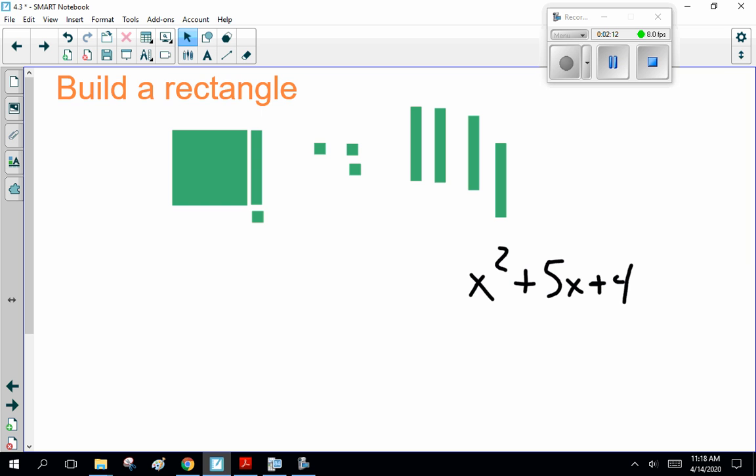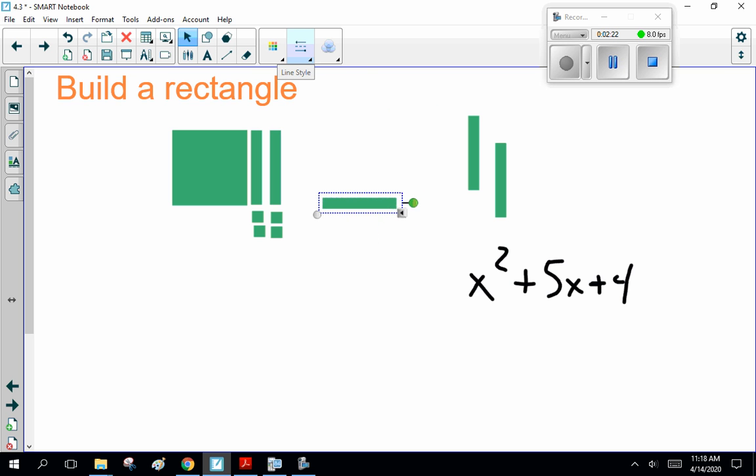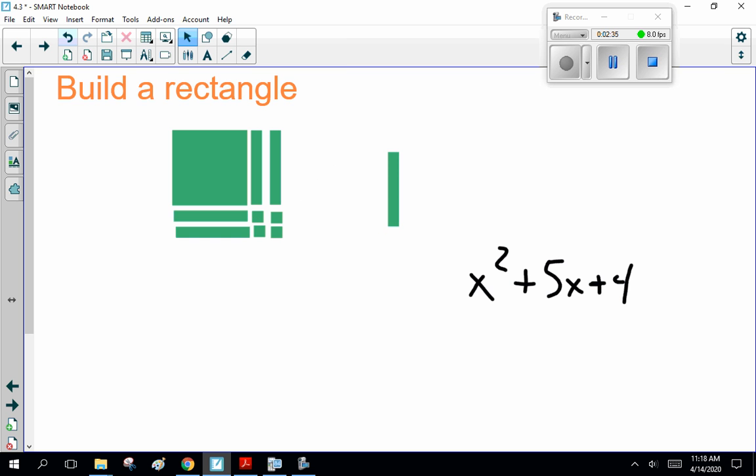I can go 2 times 2 is 4. Now, can I go... no. No, that doesn't work that way. So it's not 2 times 2. What's the other factor of 4? 4 times 1.